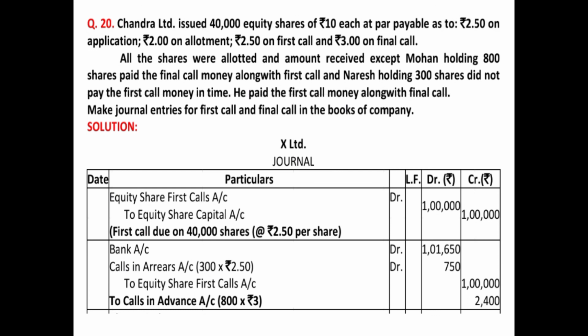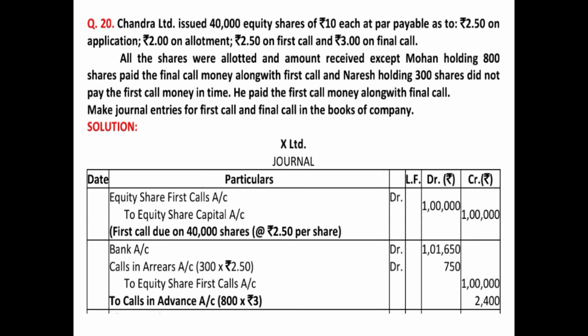Now the next question. Chandra Limited issued 40,000 equity shares of 10 each at par. That means 10 is the face value and 10 is the issue price. Payable as to rupees 2.5 on application, 2 on allotment, 2.5 on first call, and 3 on final call. So it makes 10 rupees. It is quite obvious that these shares are issued at par. All the shares were allotted and amount received except Mohan, holding 800 shares, paid the final call money along with the first call, and Naresh, holding 300 shares, did not pay the first call money in time. He paid the first call money along with the final call.